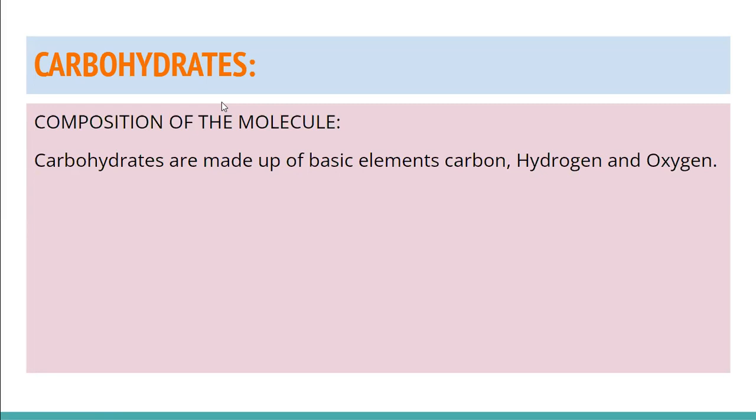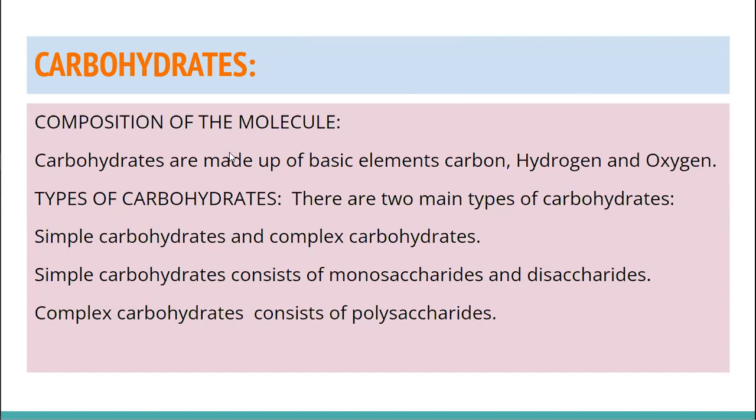What are the different types of carbohydrates? There are two main types of carbohydrates: simple carbohydrates and complex carbohydrates.